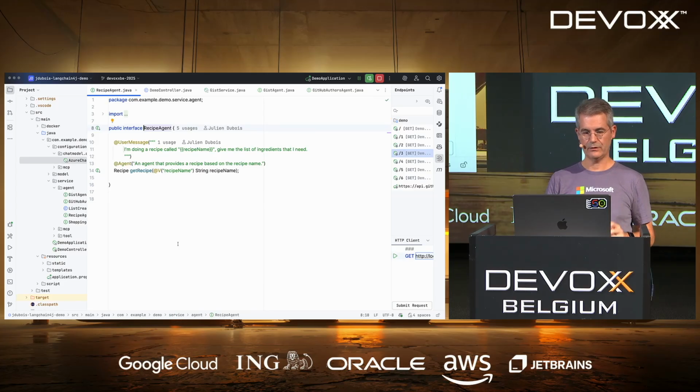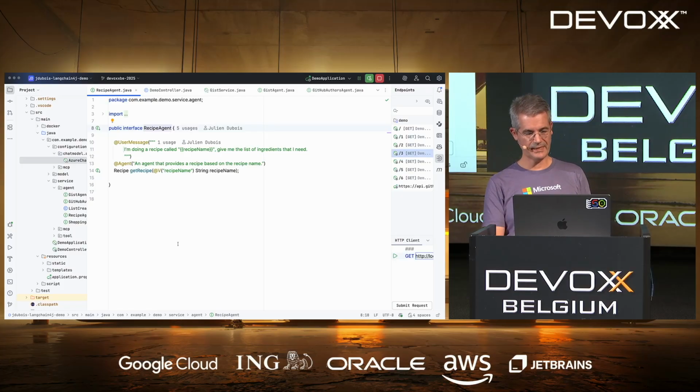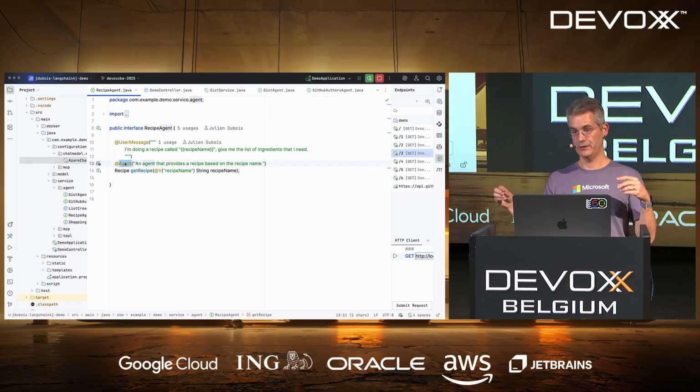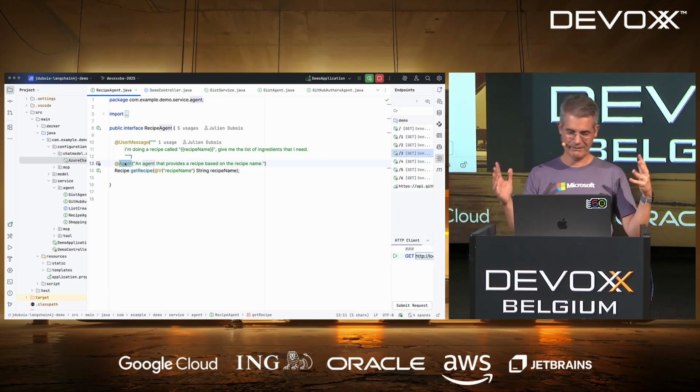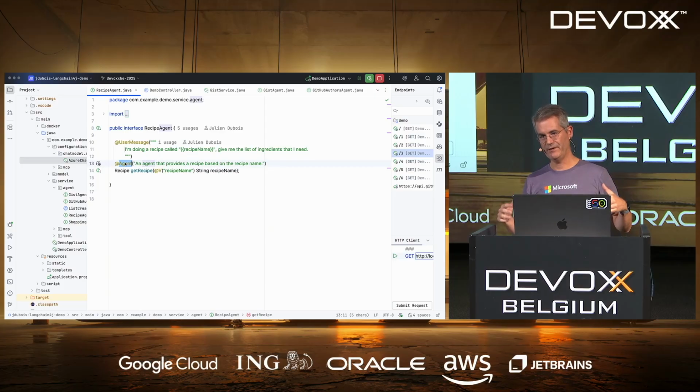That interface now has 3 annotations. The first annotation is @agent. So we're saying this is an agent, and here is what it does. This text could be useful depending on what you do, but let's say it's usually useful. If an LLM uses that agent, it knows what that agent can do. What's even more important for me is the user message. This is what we're sending to the LLM.